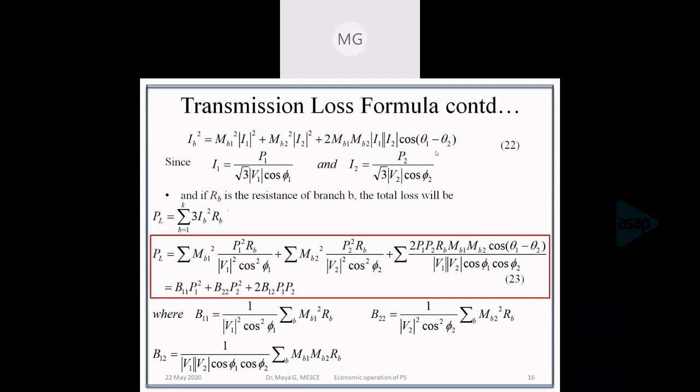IB, as we had already obtained by equation number 22, we'll substitute in 22 the values I1 equal to P1 divided by root 3 V1 cos phi 1, and the I2 value, and we will get the expression for power loss as in equation number 23. If we are comparing this equation 23 with the equation that we had already discussed, we'll get